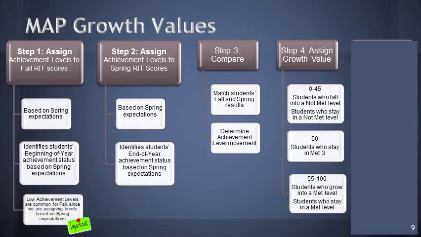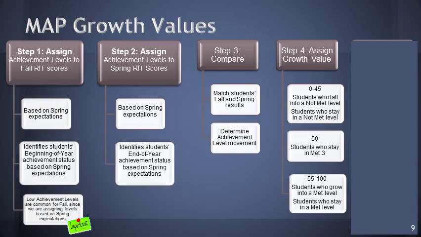The reason they get a 50 and it's not any higher than that is because they had the potential to move into an exemplary 5 range, but they didn't. They stayed out of met 3. The reason it's not lower than 50 for this group of students is because they may not have risen to E5, but they also didn't fall into not met 1. And at the end of the year, they are still at a quote-unquote met level. So they have a 50 out of a scale of 100.